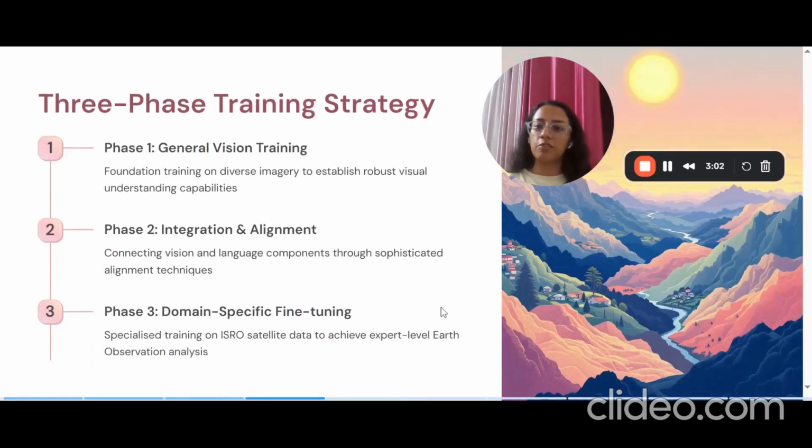Moving on, the three-phase training strategy. Phase one will be general vision training, foundation training on diverse imagery to establish robust visual understanding capabilities, so that we can analyze various images. Then comes phase two, integration and alignment, connecting vision and language components through sophisticated alignment techniques, because that is where our solution stands out: we're bridging the gap between visual and text analysis. And then comes phase three, domain-specific fine-tuning: specialized training on ISRO satellite data, because they are the domain-specific customers of this project.